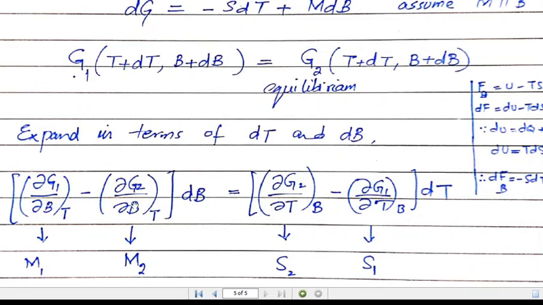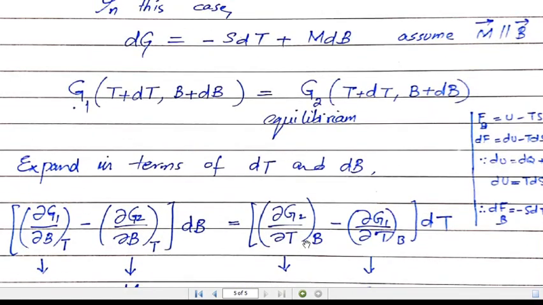What we know here is that partial G1 over partial B is basically the magnetization of the system, and similarly partial G2 over partial B is also the magnetization of the system. On the other hand, partial G over partial T can be defined as the entropy of the system.